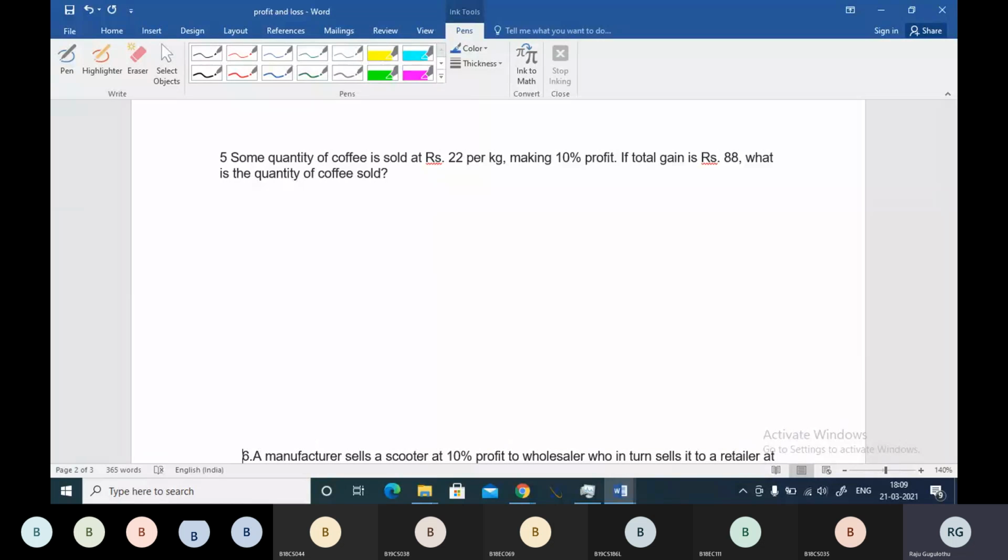Any answers for this question? Okay, let me tell you. Friends, where is the pen? Pen is here. Some quantity of coffee sold at 22 per kg. Let me tell you by using our ratio method, where 10% profit we want. If you convert that into fraction, it will be 1 by 10.